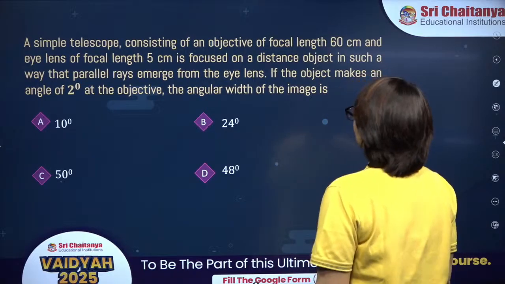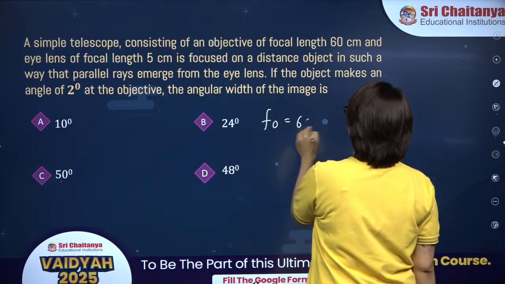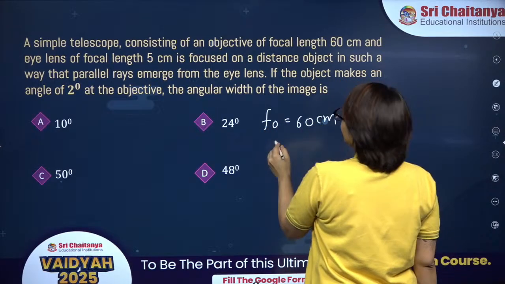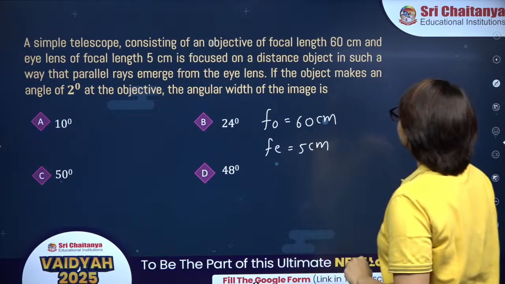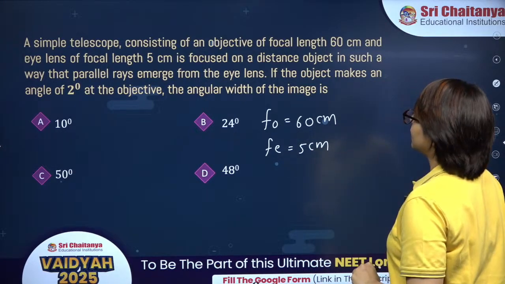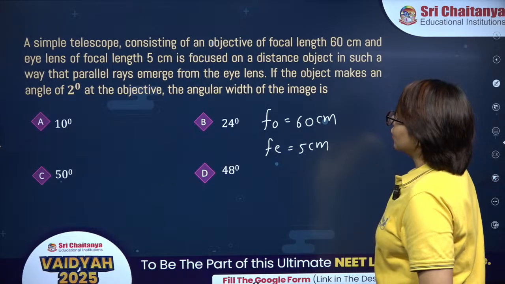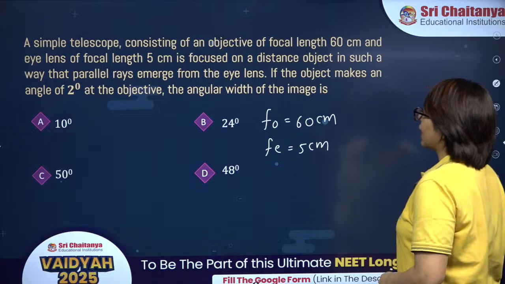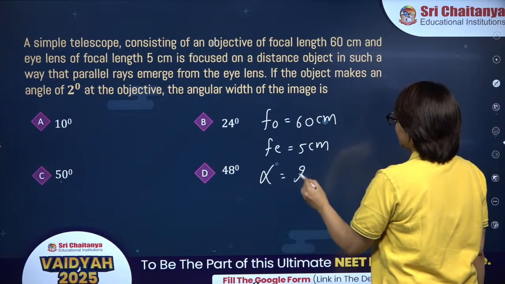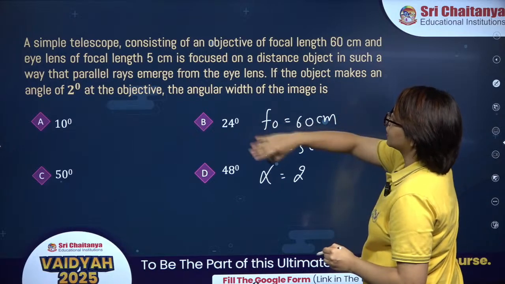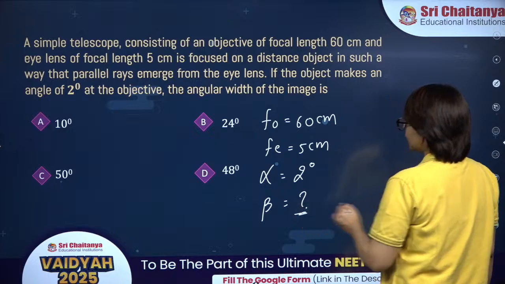A simple telescope consisting of an objective of focal length FO is 60 centimeter and eye lens of focal length 5 centimeter is focused on a distant object in such a way that the parallel rays emerge from the eye lens. If the object makes an angle of 2 degrees at the objective, the angular width of the image is. So over here, the angle made by the object with respect to objective is 2 degree. Then we have to find the angular width of the image.